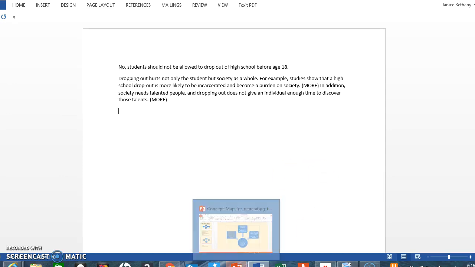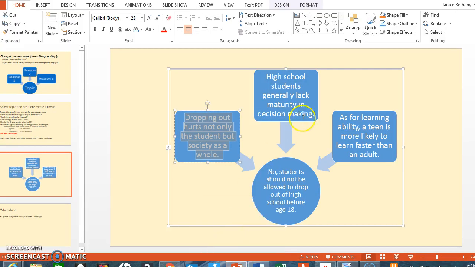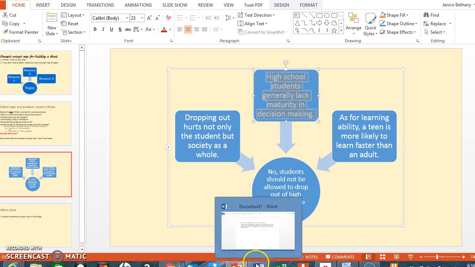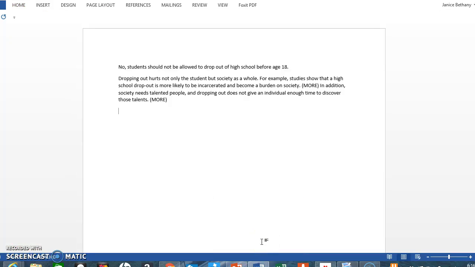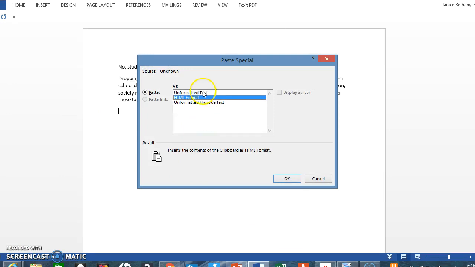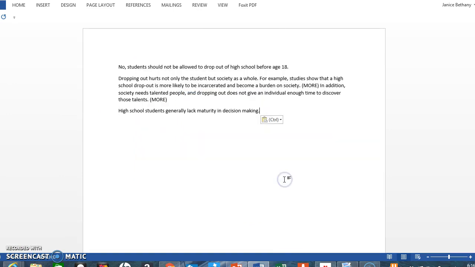Okay, let's move back to the concept map now in PowerPoint and repeat the steps. So this is my second reason. I do the same thing, copy, paste, move it over. Paste special. Okay, lack of maturity in decision making.